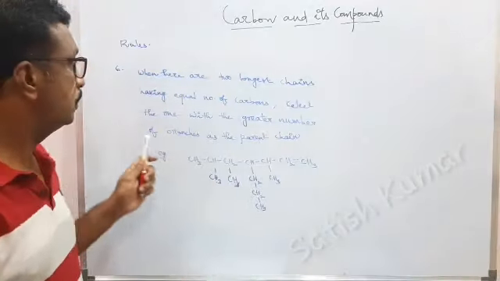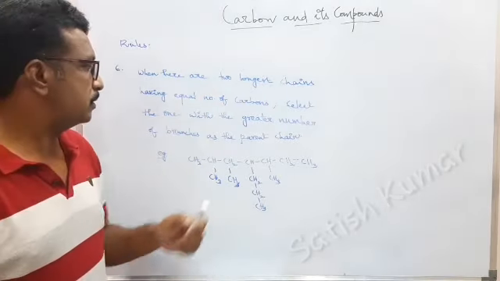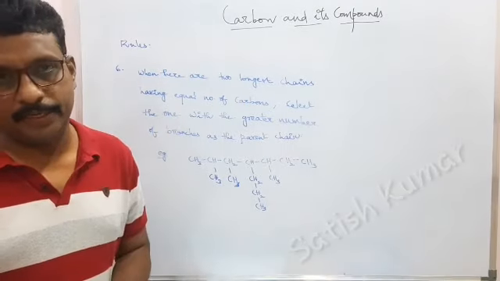This is rule number 6, in which when there are two longest chains having equal number of carbons, select the one with the greater number of branches as the parent chain.